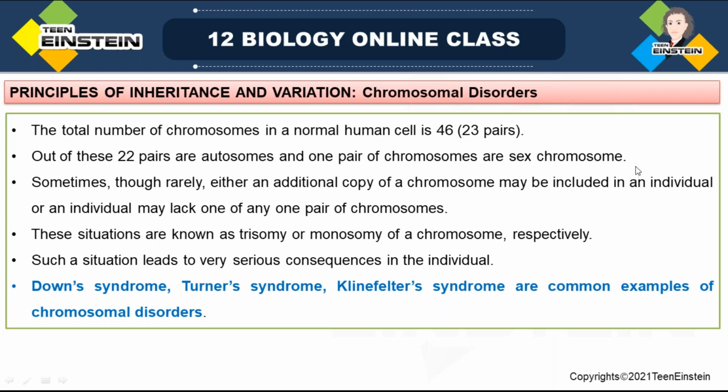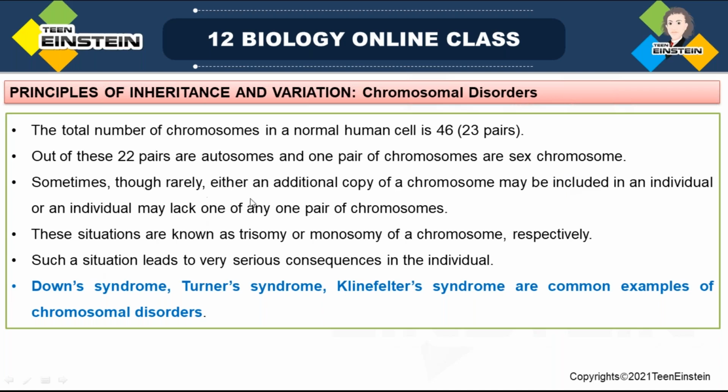Okay. So in human being, total 23 pairs are there. That means 46 chromosomes. Total number of chromosomes is 46. When it is asking in pairs, you should give us 23 pairs. In these 23 pairs, 22 pairs are autosomes. Okay. And one pair of chromosomes are sex chromosomes that determines the sex of that human being.